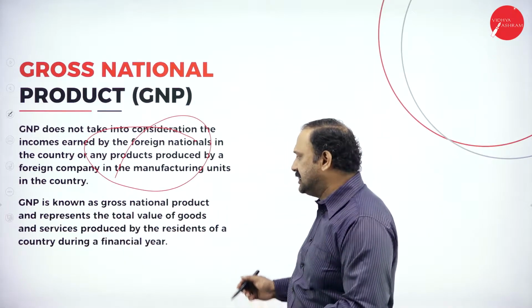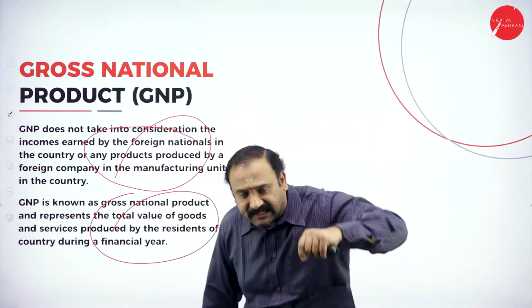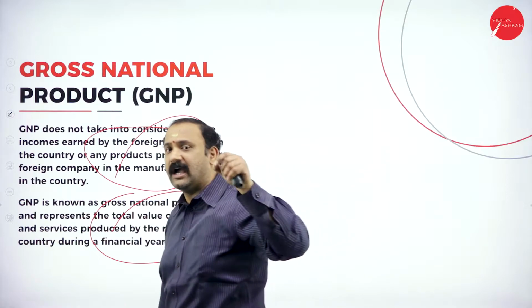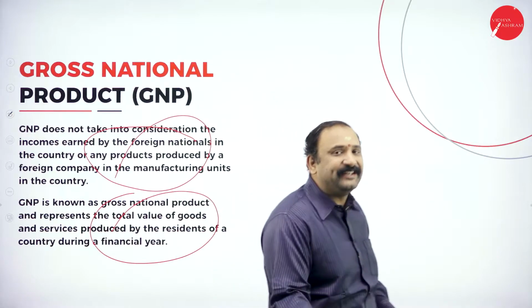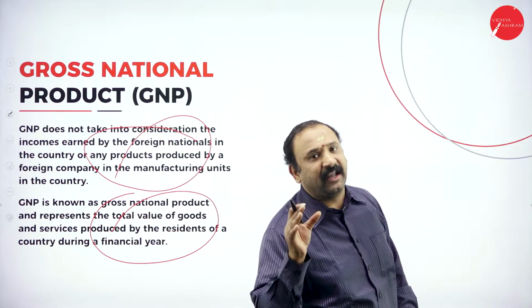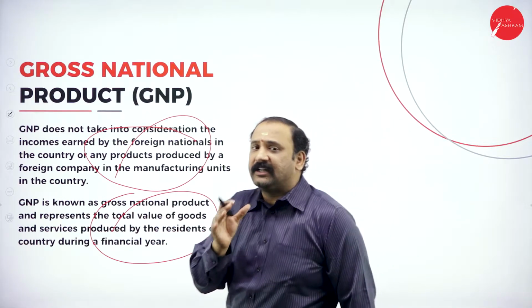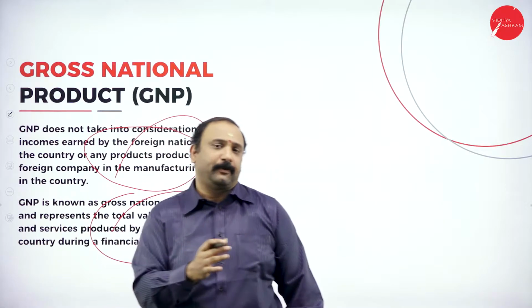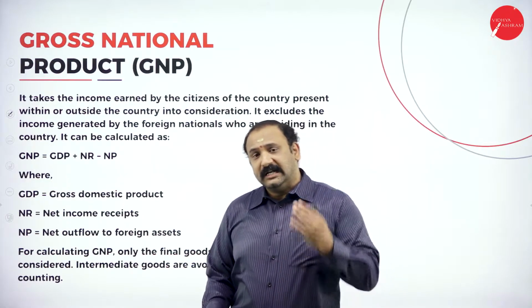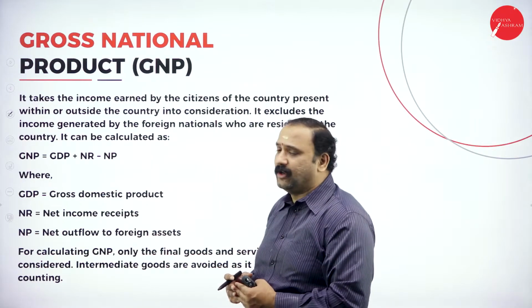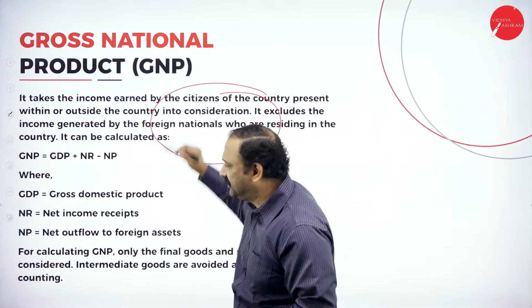On the other side, GNP, known as the gross national product, represents the value of goods and services produced by the residents of the country, whether within the country or by the people who are living outside. So GNP is a very important term that represents the income that gets added up to our country. The GNP also takes into account the income earned by citizens of the country, whether within or outside.